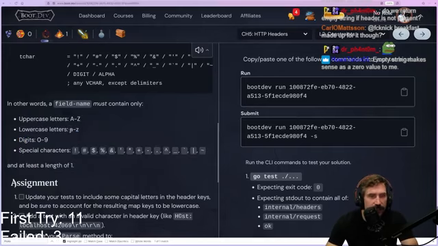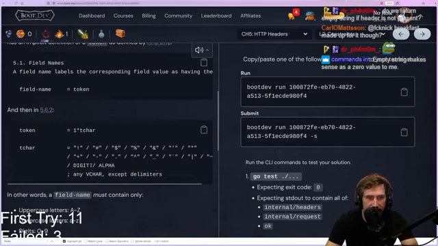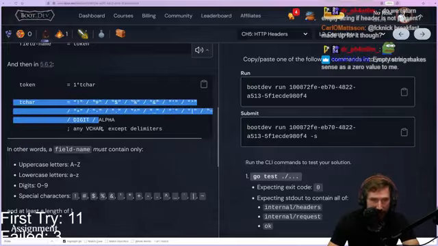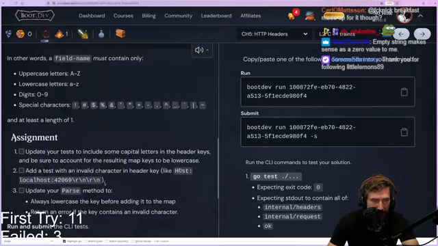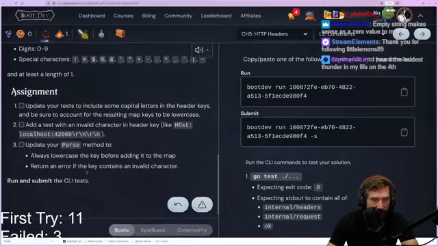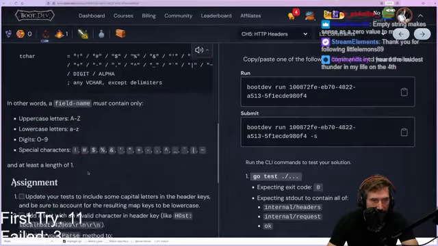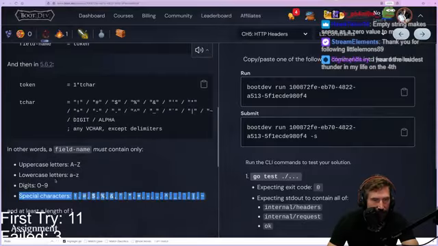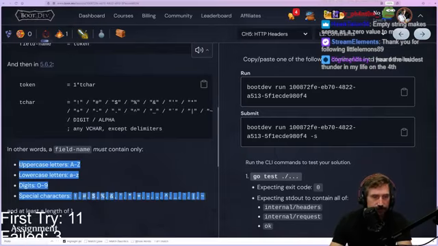Fantastic. And then I also need to validate these tokens, right? Is the name actually within the valid set of characters? Because you have to be within the valid set of characters. I also need to add a little extra test that tests to make sure that these are valid characters. Here we go. So I'm going to grab all of these guys.